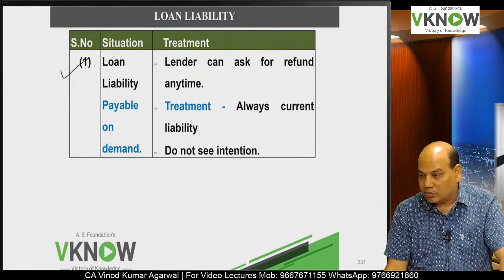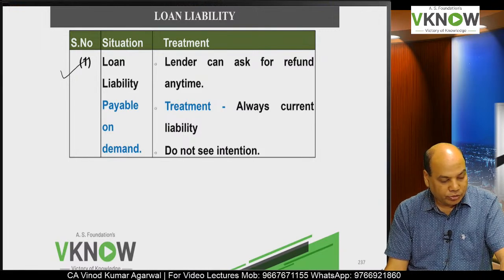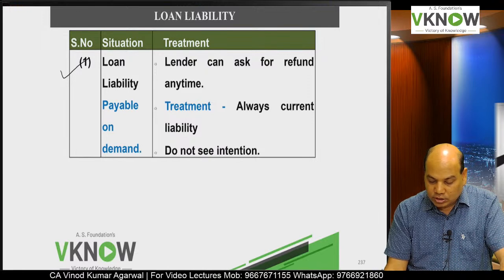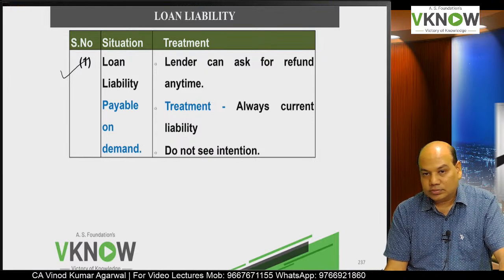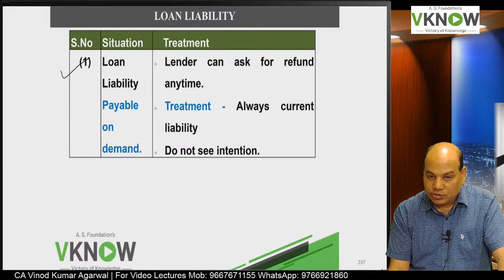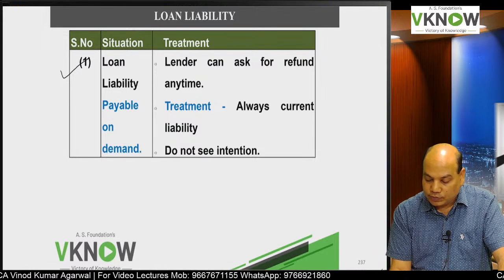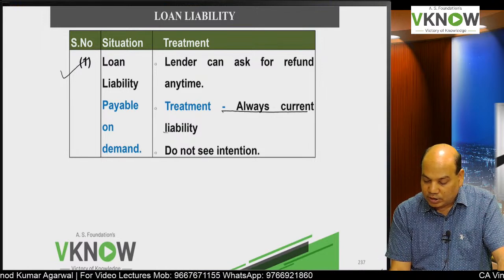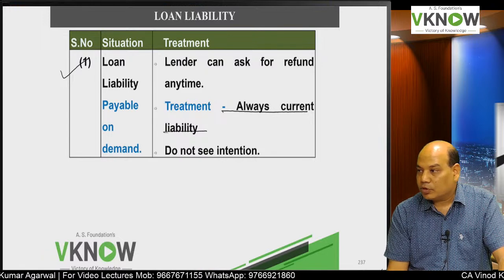First is loan liability, case 1, situation number 1, payable on demand. Payable on demand means from the borrower's point of view, always current liability. From lender's point of view, you can check the expectation.